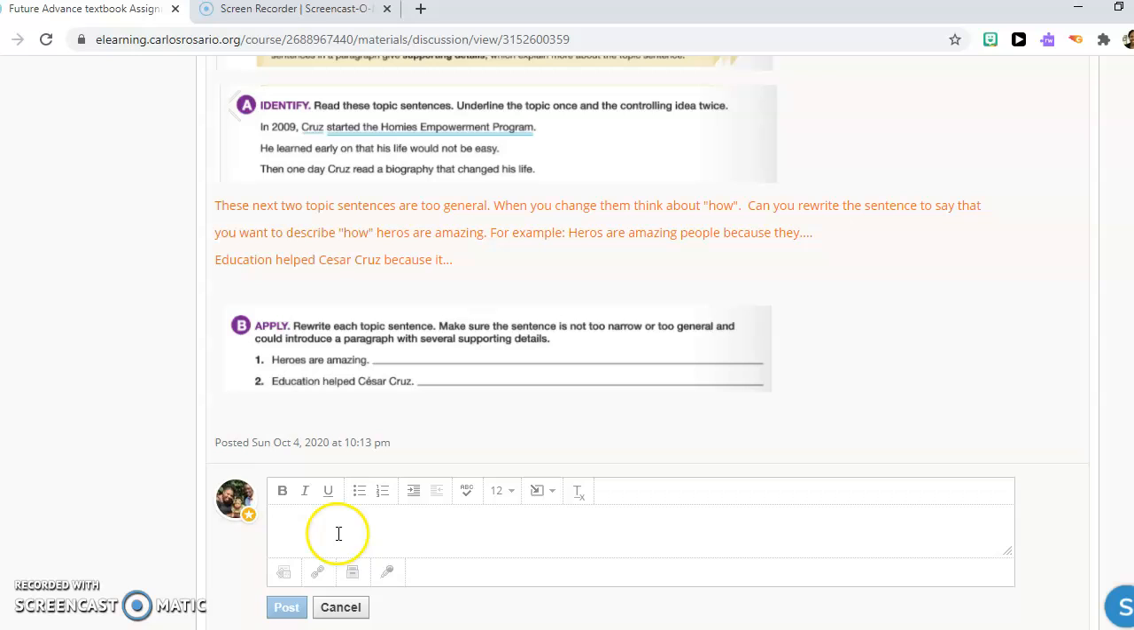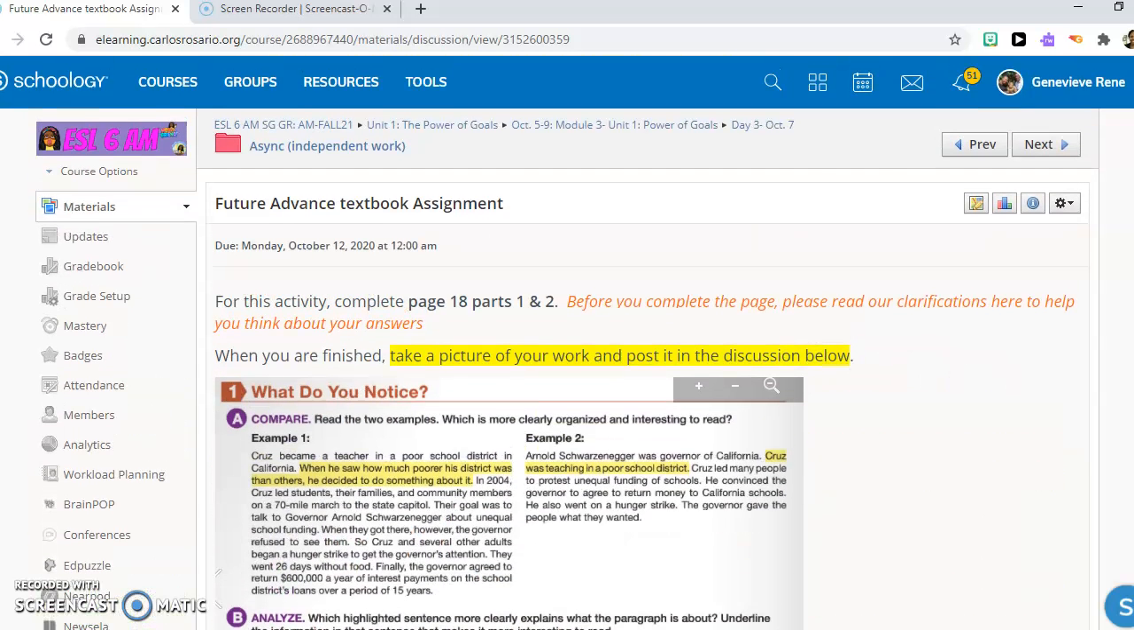So after you finish writing everything in your textbook, take a picture with your phone, open up the Schoology app on your phone, find this discussion, and upload your picture. And that's it for this activity. If you have any questions, you know where to find me.